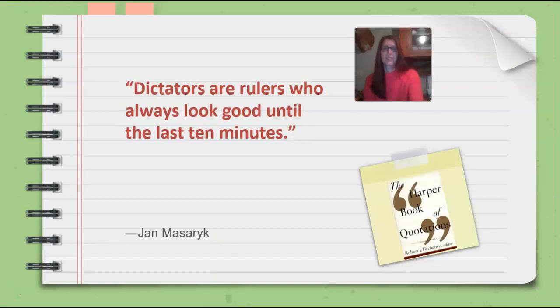And here we come to our quote section. Dictators are rulers who always look good until the last 10 minutes.